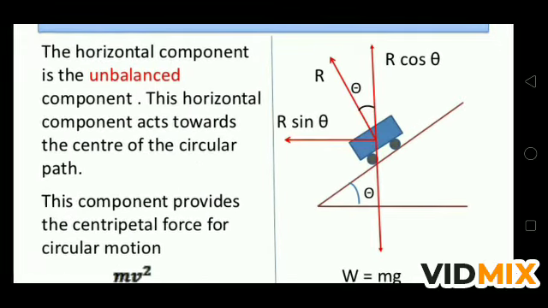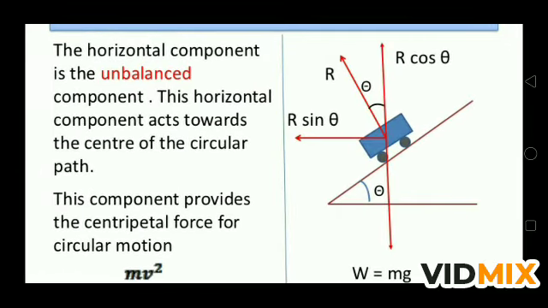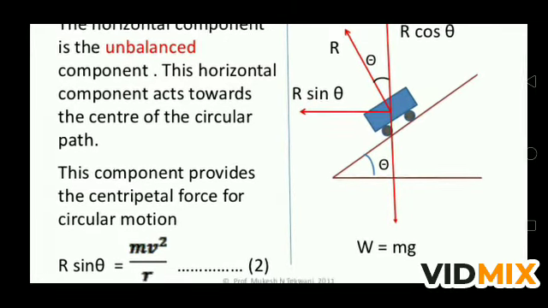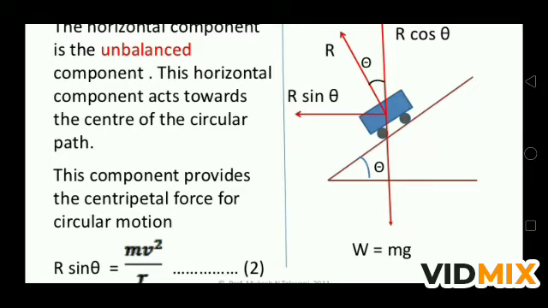And the horizontal component is unbalanced, that is R sin theta. The R sin theta is providing the necessary centripetal force, so we can say R sin theta is equal to mv square by r. This is equation number 2. So the first equation is R cos theta is equal to mg, and the second is R sin theta is equal to mv square by r.